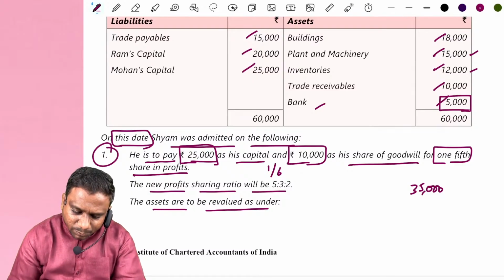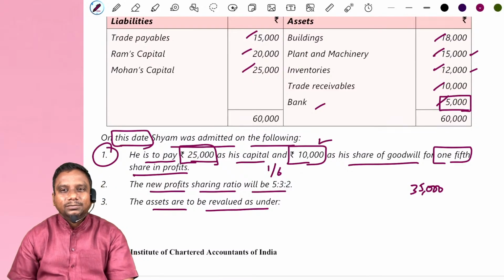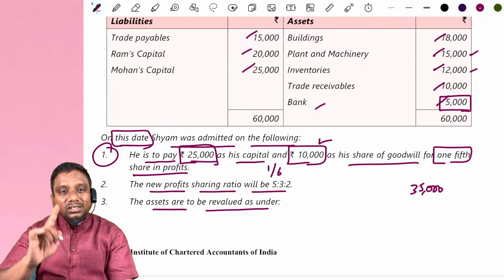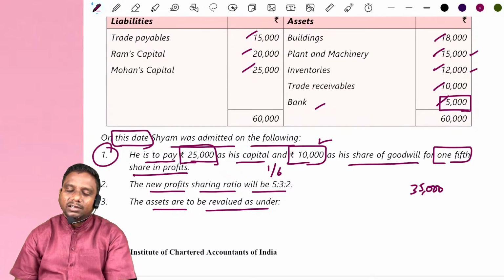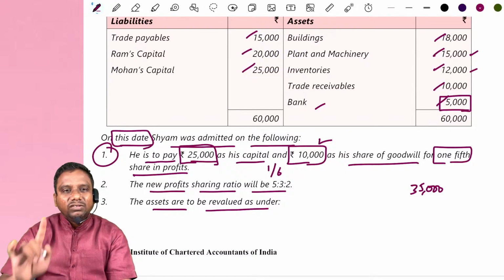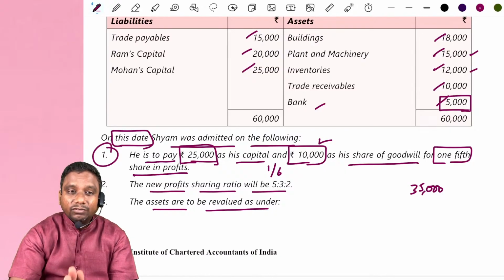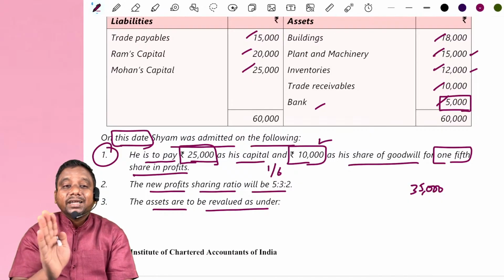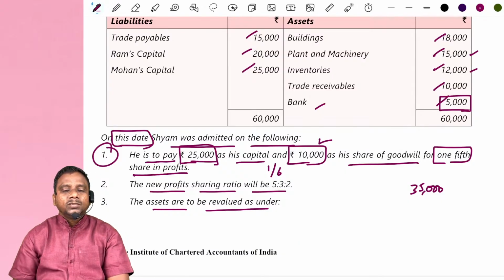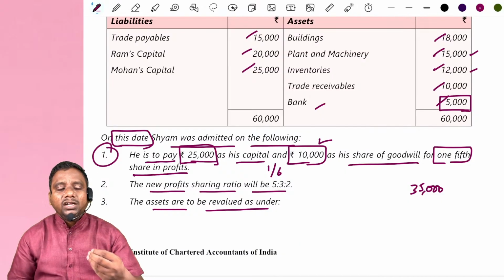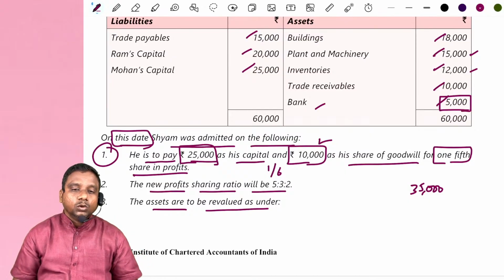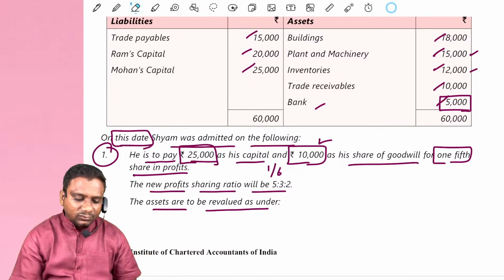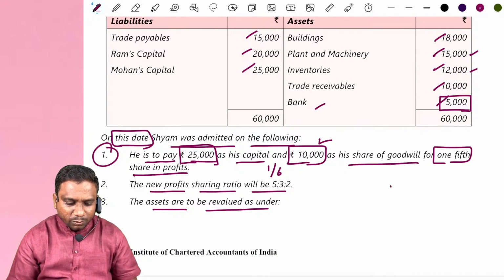And he is bringing 10,000 rupees for his share of goodwill. Goodwill is always distributed to old partners. Do remember, old partners, that too those who sacrificed their share. I repeat, goodwill amount is always given to old partners who sacrificed. To put it simply, goodwill is always given to the partners who sacrificed their profit share. Now here we have to identify who are the sacrificing partners. For that purpose, calculate the sacrificing ratio.